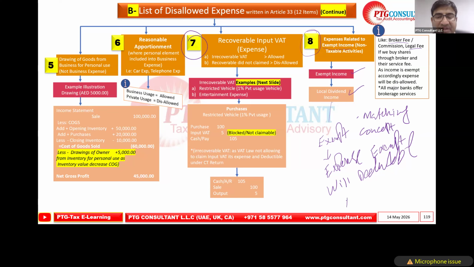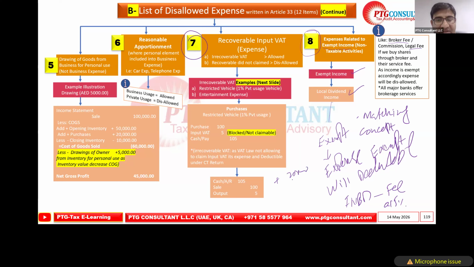ENBD is not charging any fee on the brokerage for buying and selling of shares. Other banks are charging, I think, 0.15%. They are charging their commission fee. So if we buy and sell shares as a company, as a juridical person, as a taxable person, we will not pay tax on this income. Then they're saying whatever expense is associated with that income, that you already recorded in accounting, you have to add back.